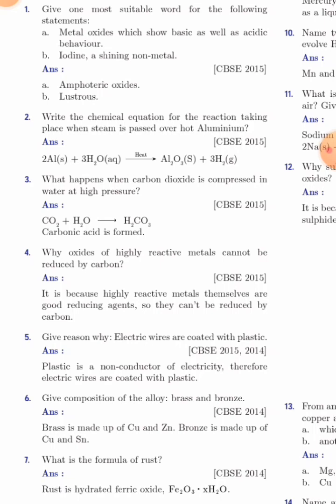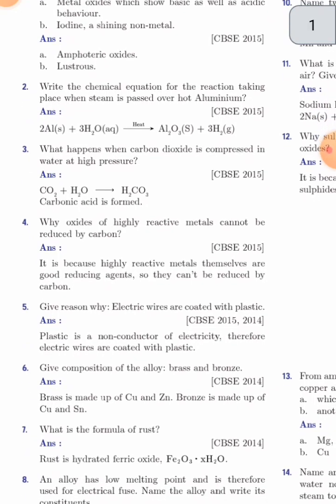What happens when carbon dioxide is compressed in water at high pressure? The answer is carbonic acid is formed. Its formula: CO2 plus H2O gives H2CO3. And why can the oxide of a highly reactive metal not be reduced by carbon? It is because highly reactive metals themselves are good reducing agents, so their oxides cannot be reduced by carbon.